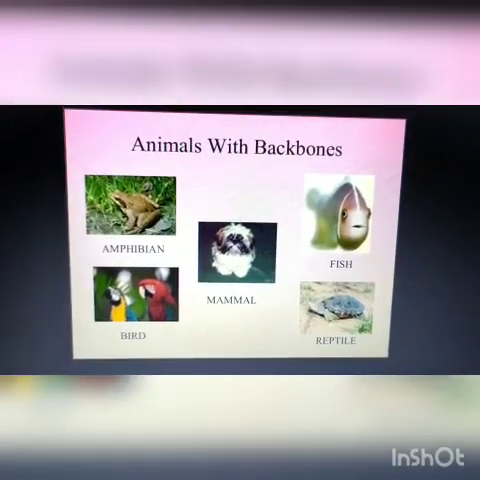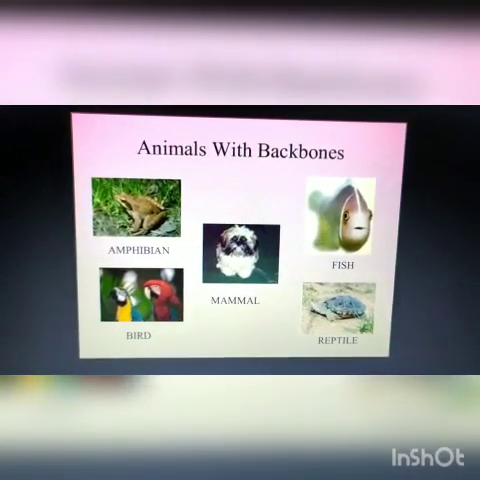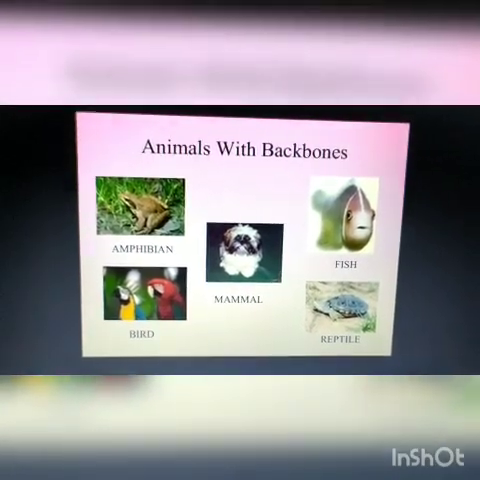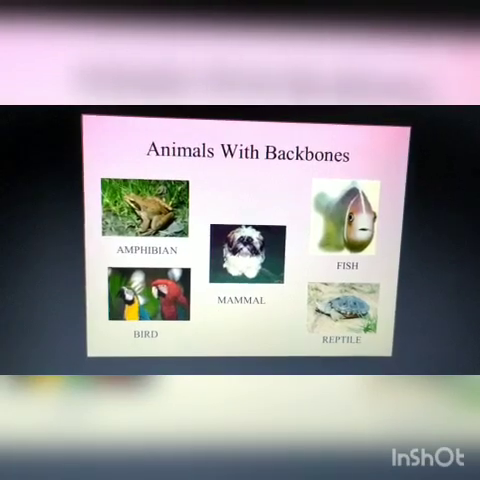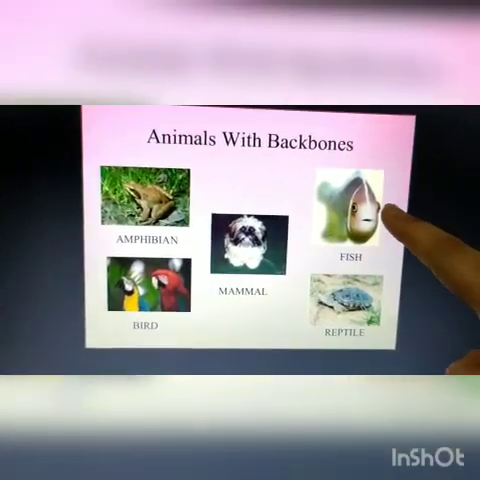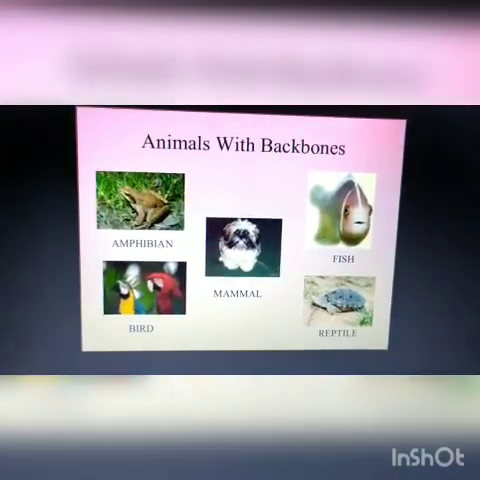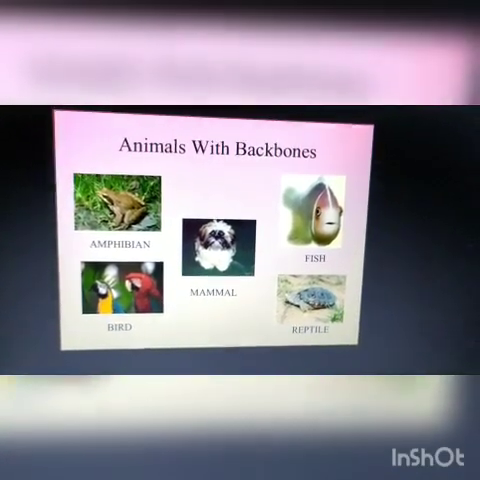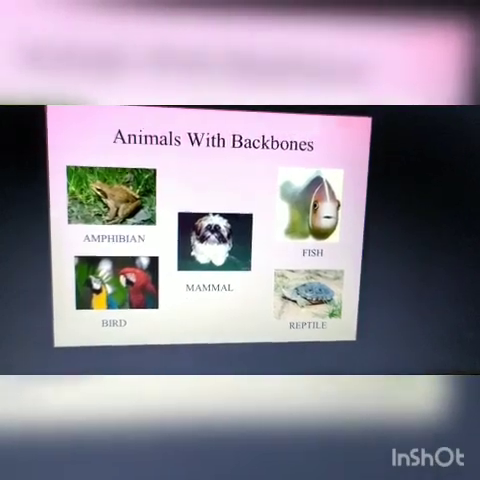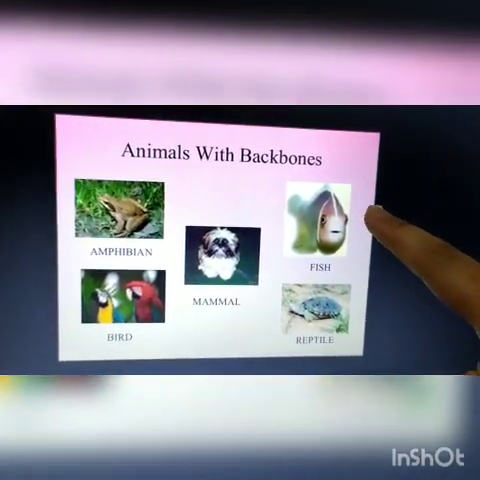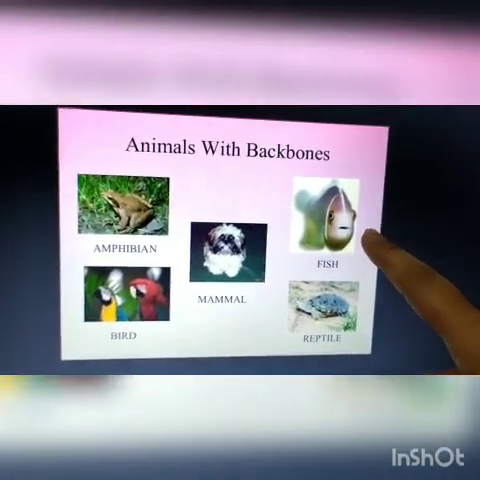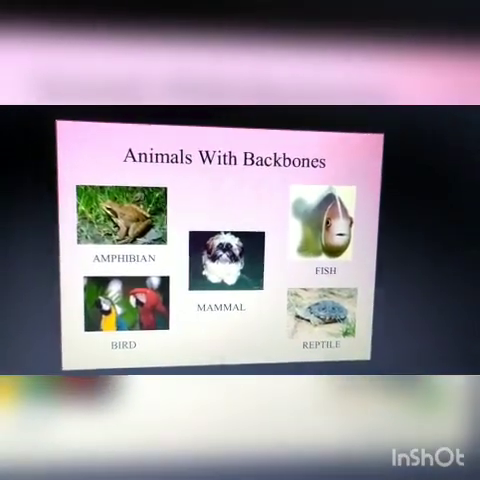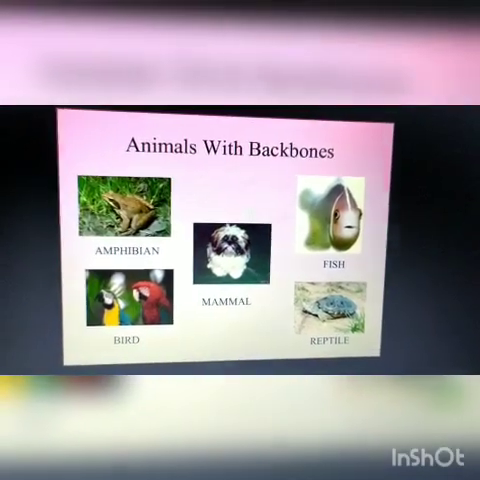Now let us know in brief about animals with backbones. The first one is fish. Fish is the second largest group of animals. Means after the insect group, fish is the second largest group. As you know, they are found in fresh water and sea water. Fresh water means river and sea water means ocean.